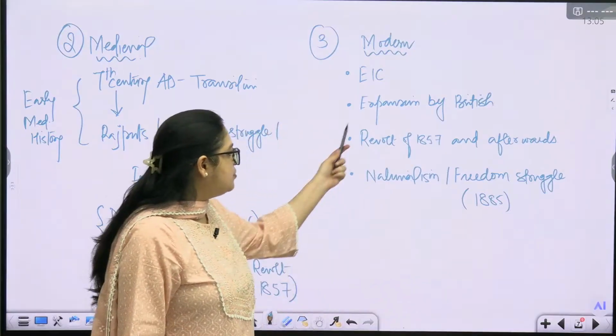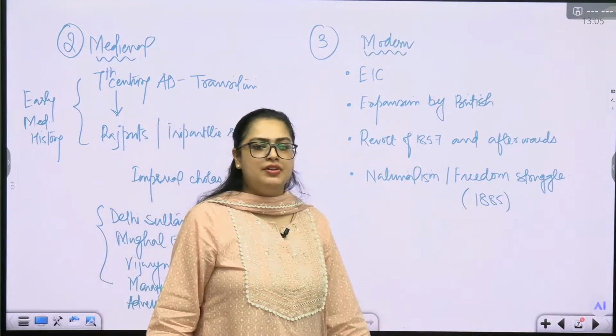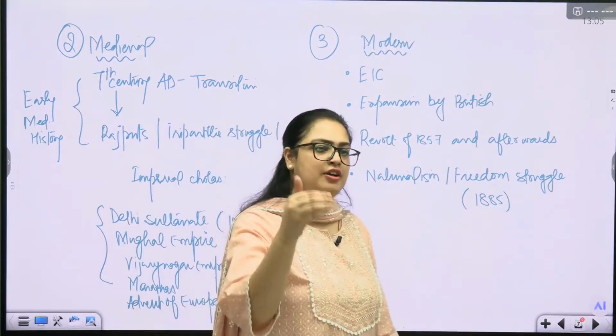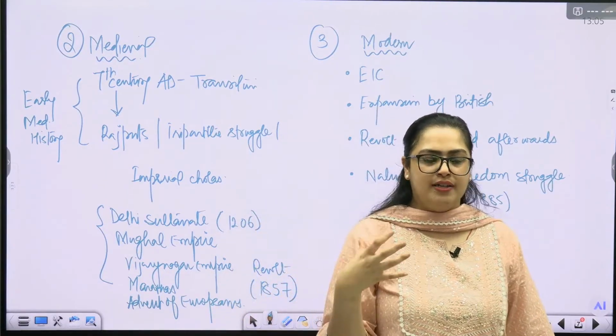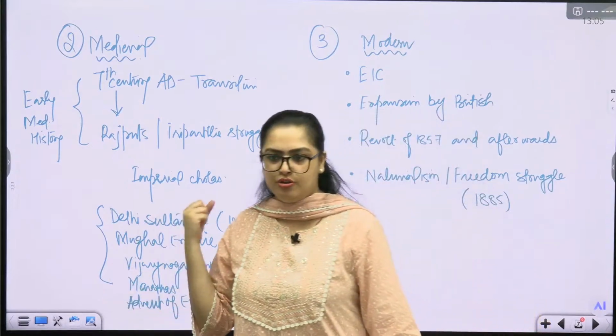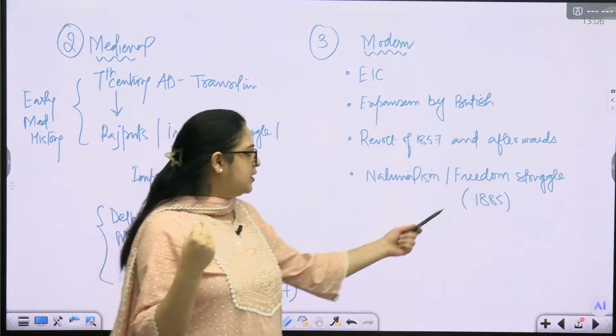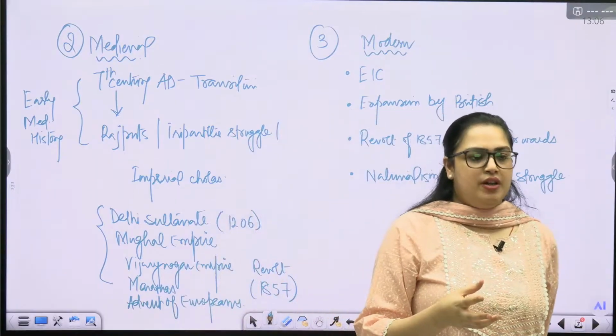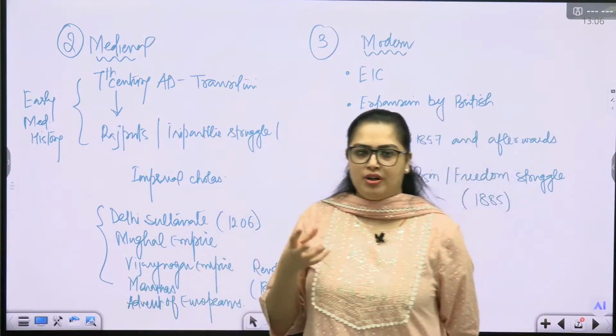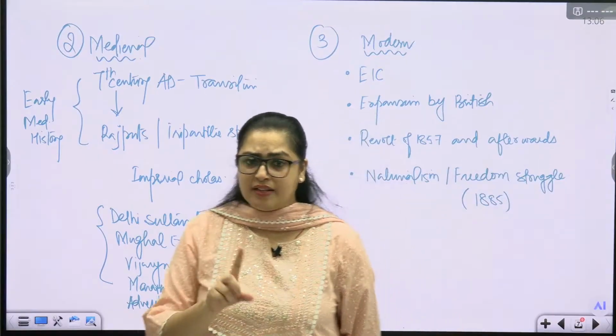So in modern history, we talk about all of this. So why freedom struggle after that time period? Because then slowly we started to understand the meaning of nation, that common belongingness, that feeling, that emotional attachment to your land, right? That happened gradually. And then after this, there is a certain part of world history where we talk about world wars, where we talk about revolutions. No, that is not a separate part actually.